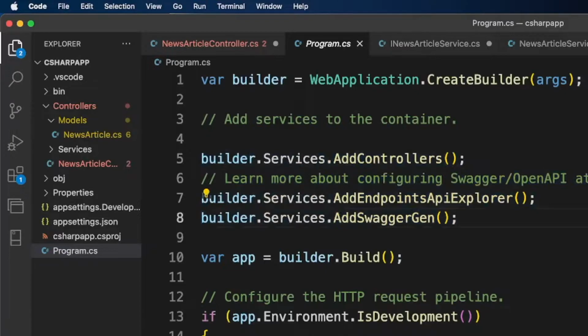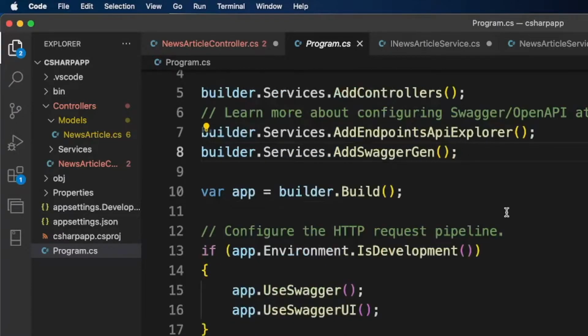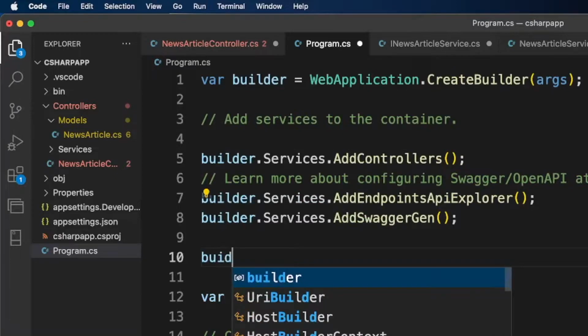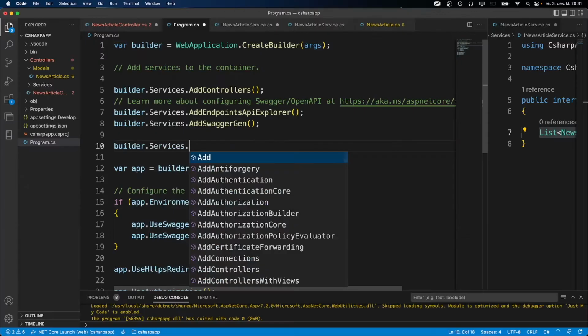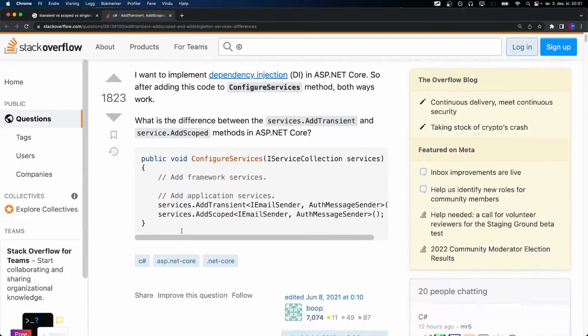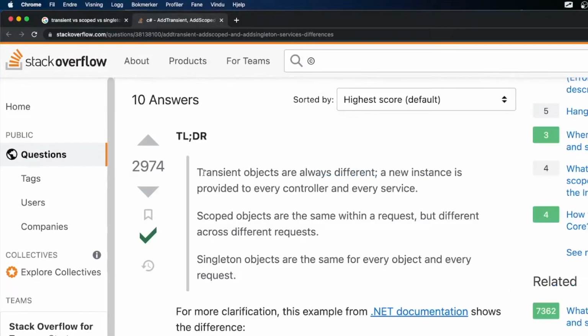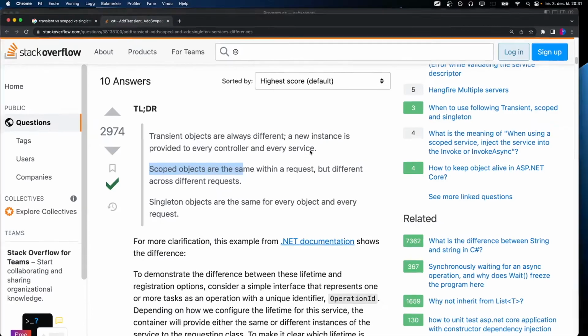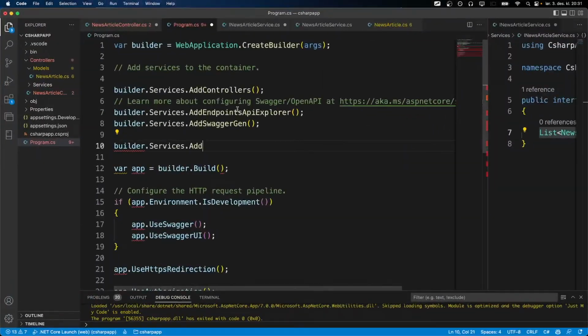So you can see it says builder.Services.AddSwaggerGen. We can also do builder.Services.Add. Remember back to transient, scoped, and singleton. We would like the scoped because it's the same within a request, but it's different across different requests.